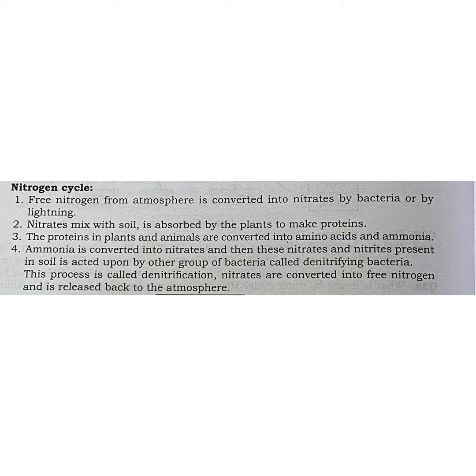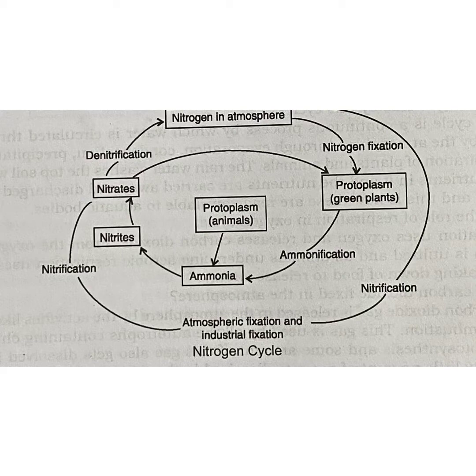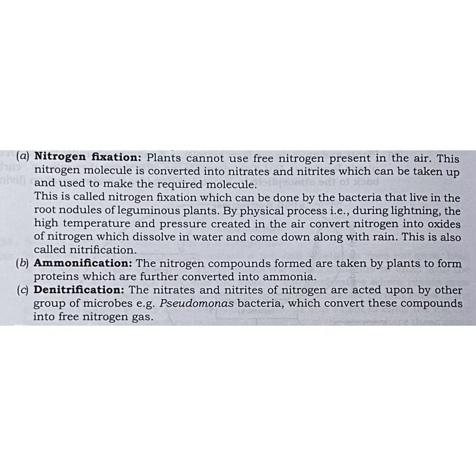Now we have to see the processes which are involved in this nitrogen cycle. Students, this is another diagram of the nitrogen cycle. You can draw this also if you want. If the nitrogen cycle is asked, you have to explain all these processes also in detail. First one, nitrogen fixation. Plants cannot use free nitrogen present in the air. This nitrogen molecule is converted into nitrates and nitrites, which can be taken up and used to make required molecules, and this process is called nitrogen fixation.